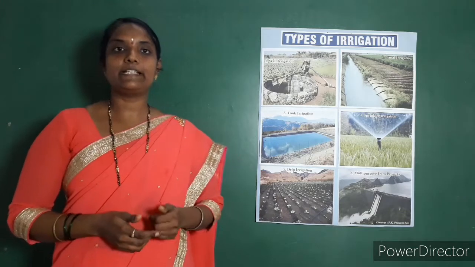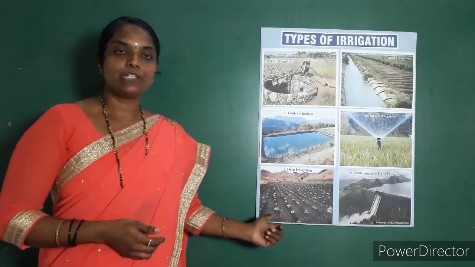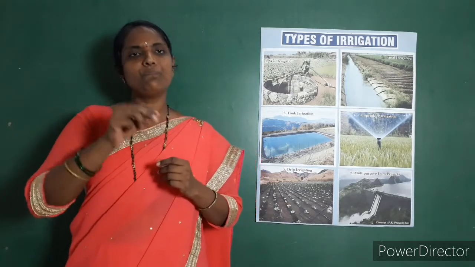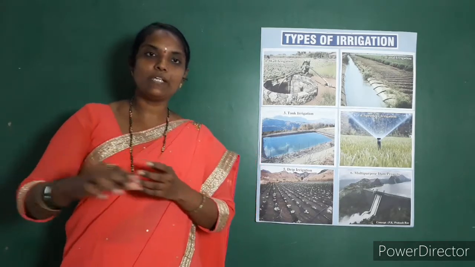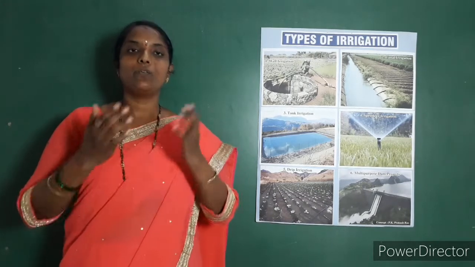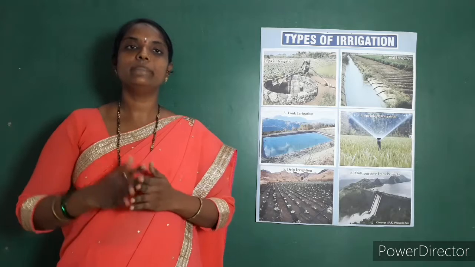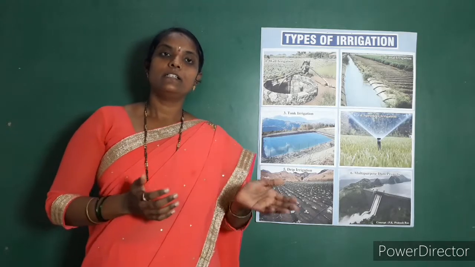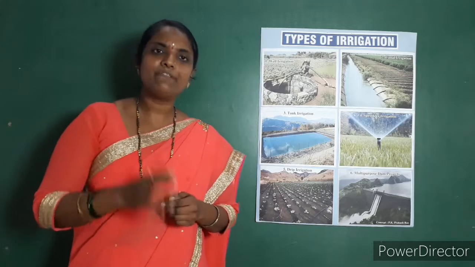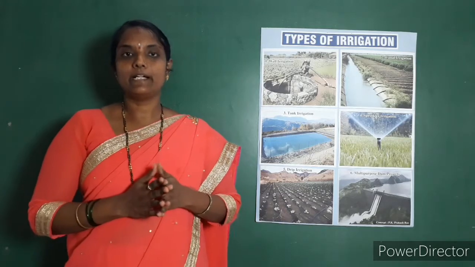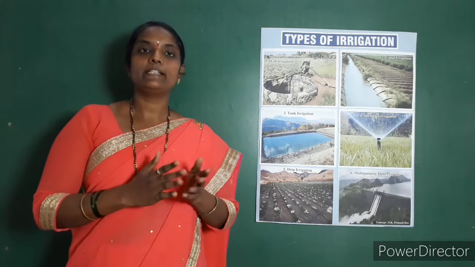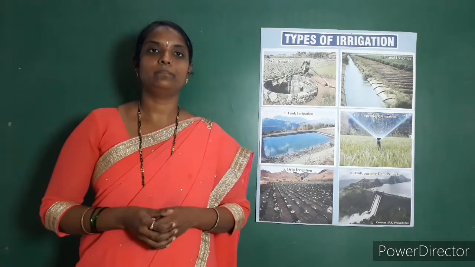Now the next one is drip irrigation. Pipelines have small holes to slowly give water to the base of the plants. Water usually comes from tanks using gravity feed. This is very efficient, but initially you have to pay a lot of money for this irrigation.